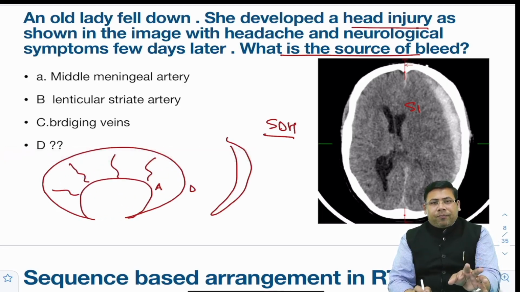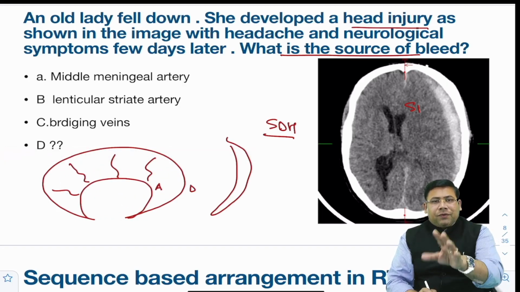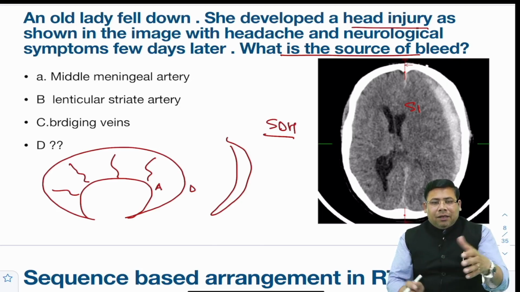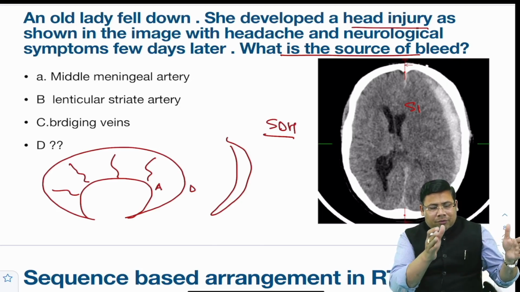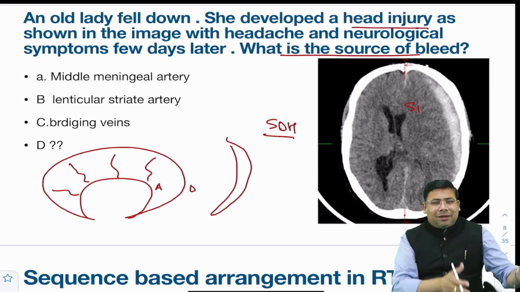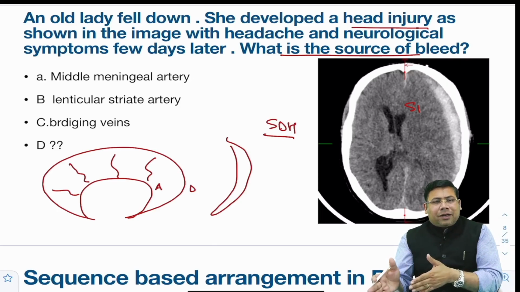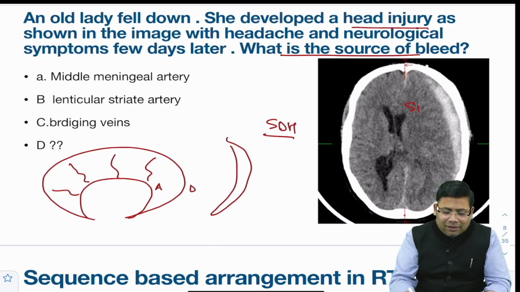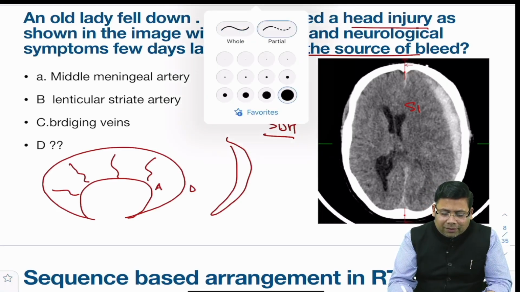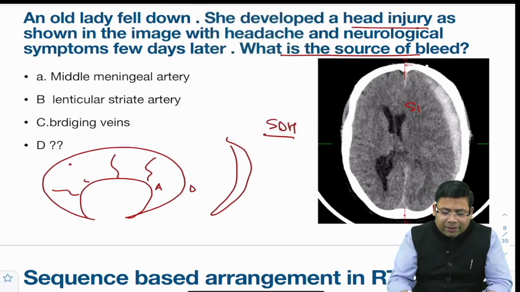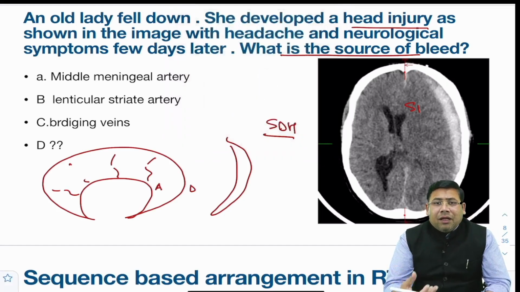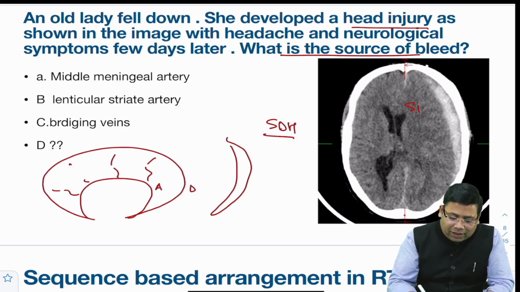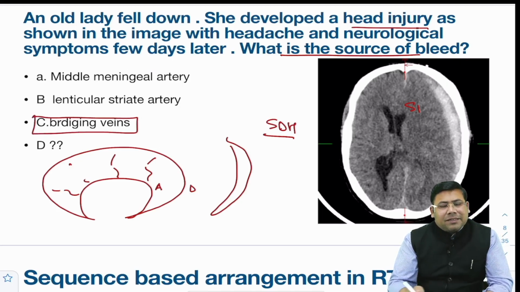That is the time when the veins, which are weaker than arteries, the bridging cortical vessels, tend to tear off, and that is when the bleeding starts. When we talk about vessels, amongst them veins are thinner, and that is why bridging cortical veins are the most probable answer in this case.